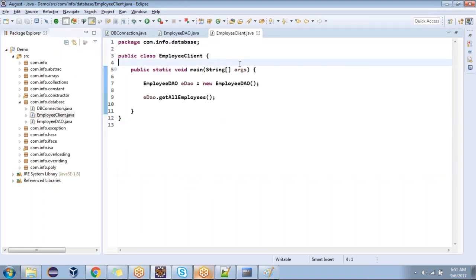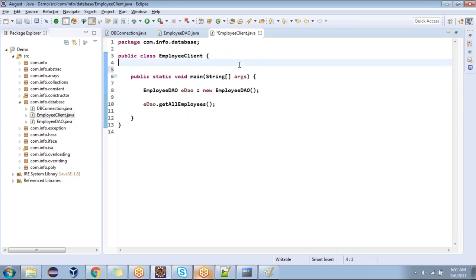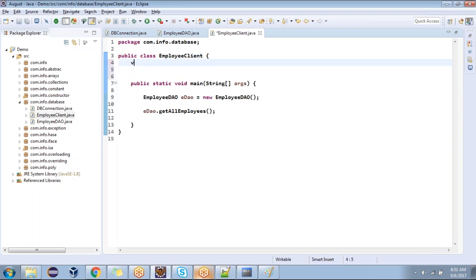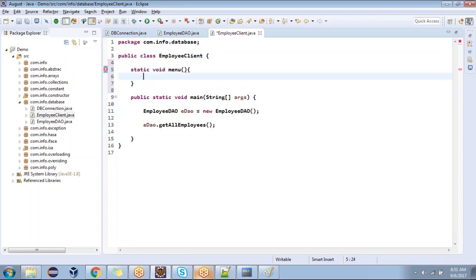Instead of going like this, can we use a switch block? Have you heard about the switch statement? If else, switch. Okay, I'm going with a menu driven program. Instead of public, since we are in the same class, I want to go with a static method: static void menu. The method name is menu. System.out.println. Now I'm coming to somewhat more realistic things. One, add employee.